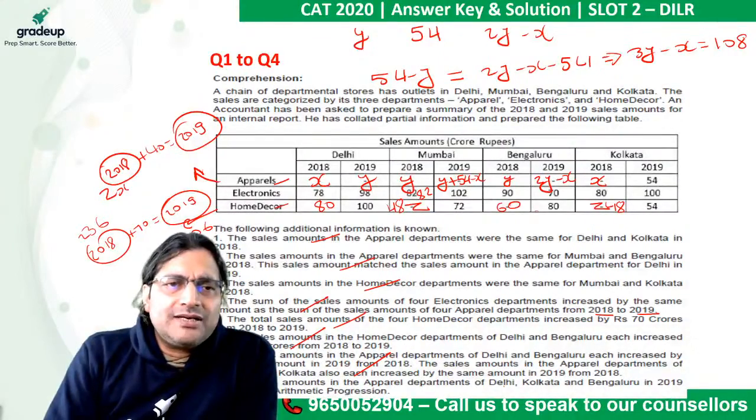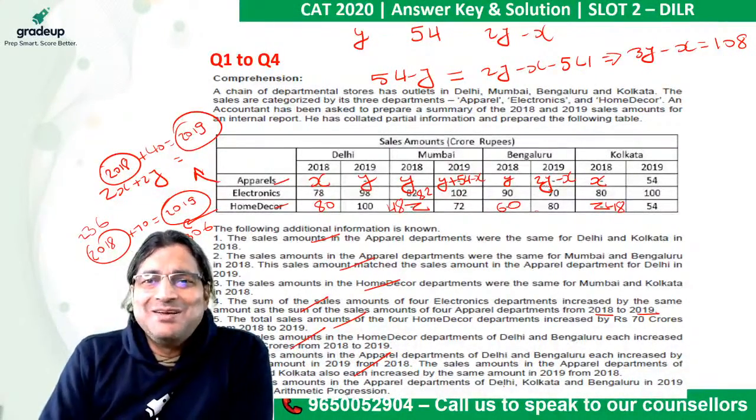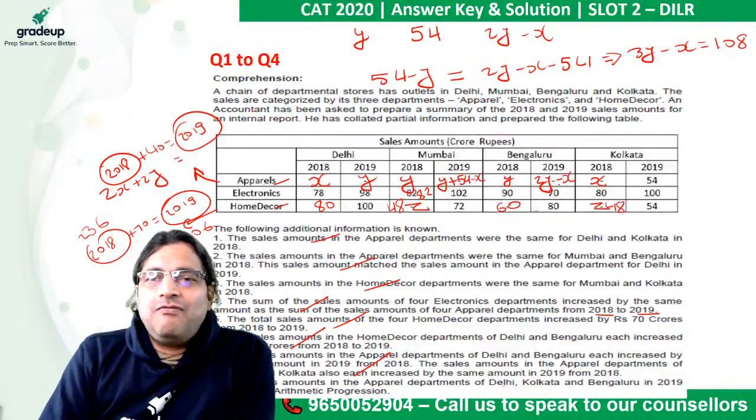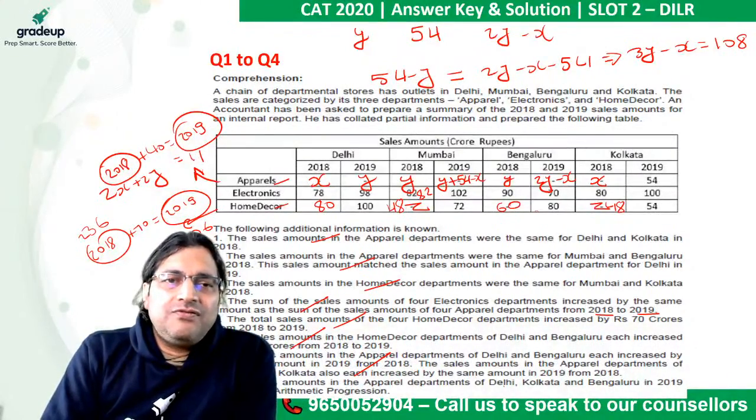So 2x plus 2y plus 40 is equal to, let's get the figure for 2019 as well. So y, 2y minus x plus 54. 4y minus 2x, 4y minus 2x plus 54. 4y minus 2x plus 108.